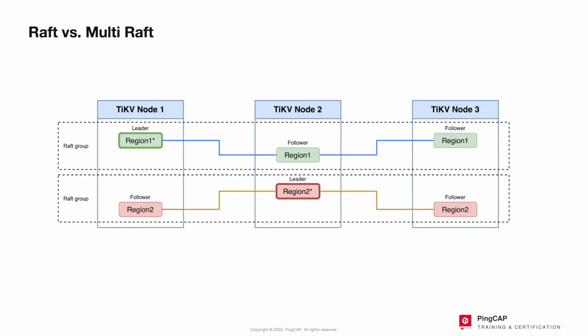Recall that TiKV stores its data in regions. Inside a region, we have replicas. By default, there are 3 replicas in each region. Also by default, if a replica grows larger than 96 megabytes, the region is split.